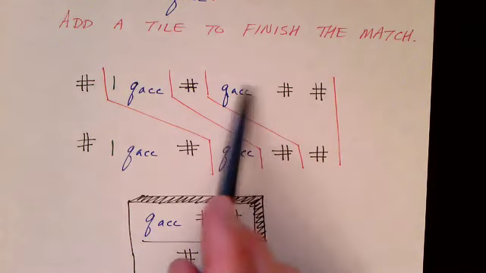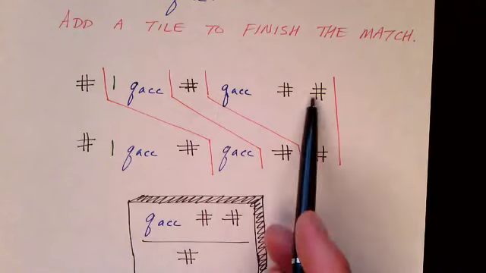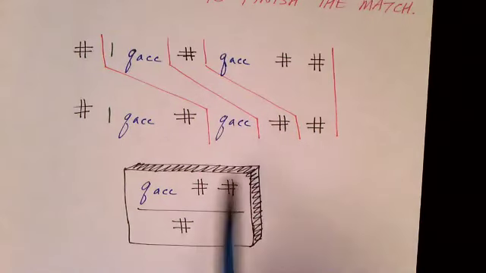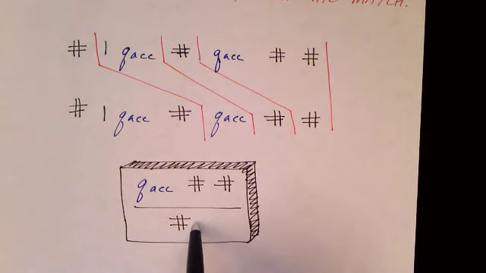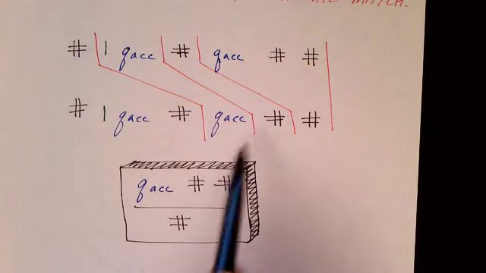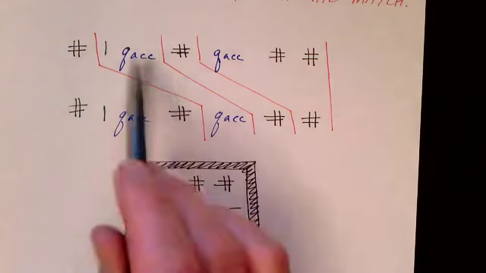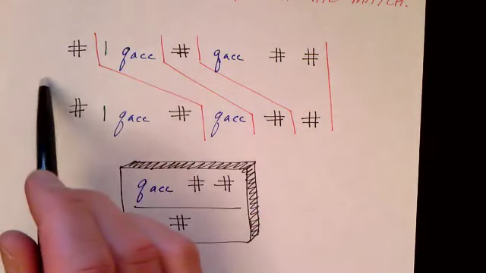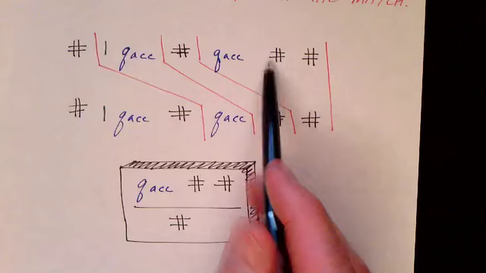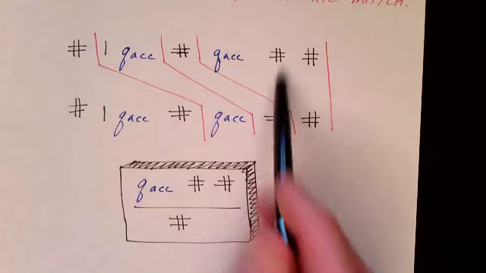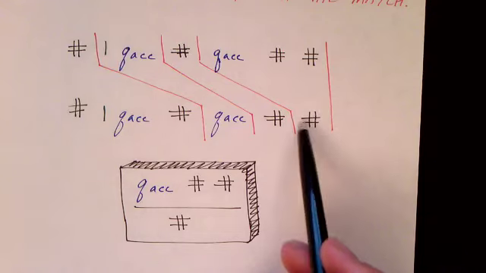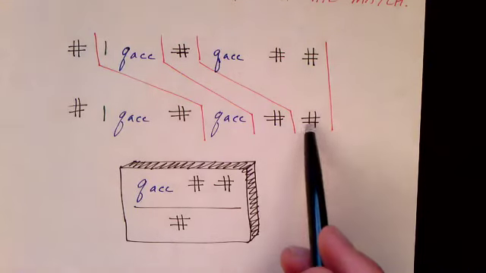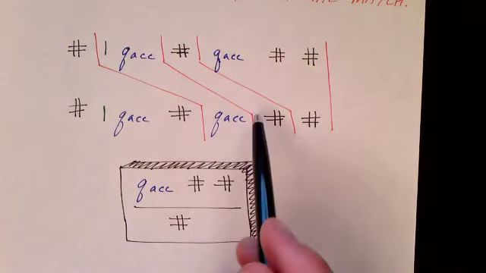Now this last tile, Q accept pound pound over pound, is this tile right here. So we add this special final tile to finish off the match. And at that point you can see whatever we got before here, we finally use this last tile to complete the match.